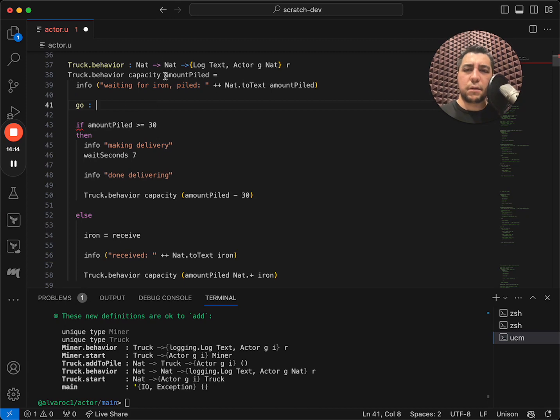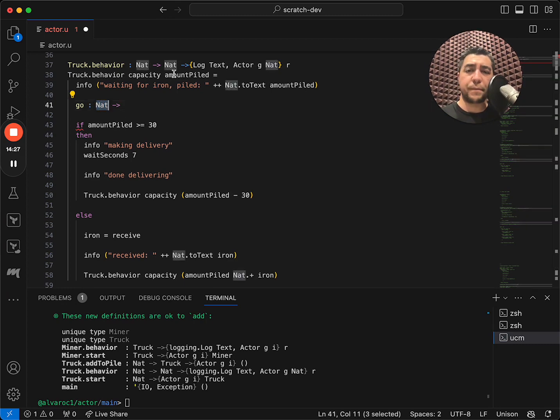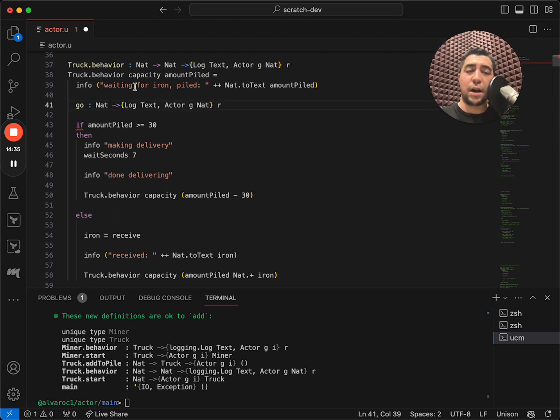So the thing that we want to change is the amount piled. The capacity shouldn't change. So this function will take as a parameter the amount piled, and the rest should really be the same as before, or as the outer behavior.